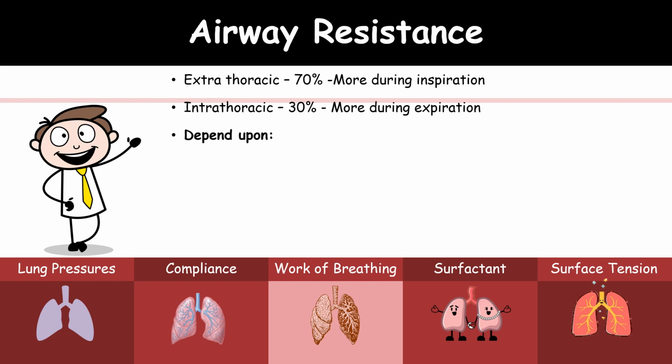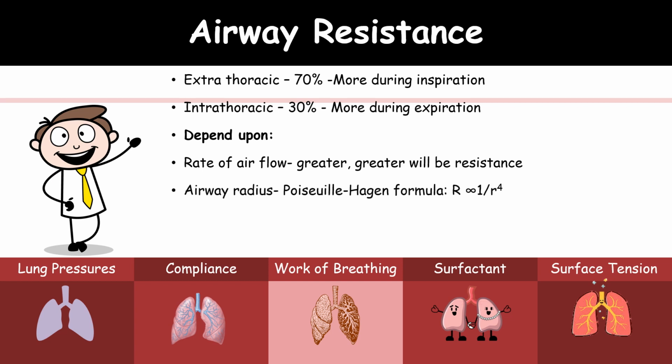This airway resistance depends upon the rate of the airflow. If the rate of the airflow is greater, the resistance will also be more, and it also depends on the airway radius.